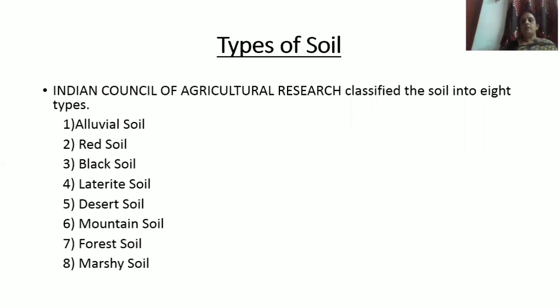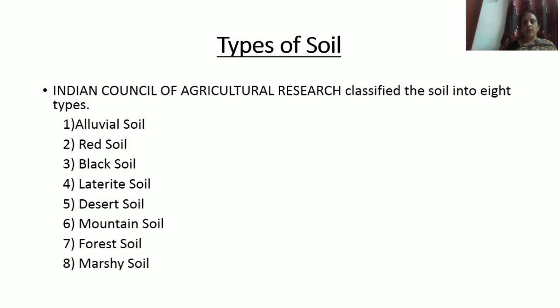So, which institution classifies the soil? The Indian Council of Agriculture Research. How many types of soils are there? Which are they? There are 8 types of soil. They are alluvial soil, red soil, black soil, laterite soil, desert soil, mountain soil, forest soil, and marshy soil. In this, mountain soil and forest soil are found at different altitudes in mountainous regions.